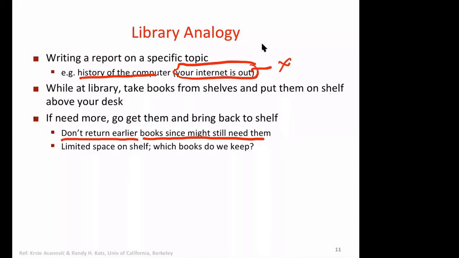Of course you will keep the books related to your requirement, which give you the history of computers. Suppose you need one more book, suppose you don't find something, then you again go back and bring the book here, and this book will also remain on the shelf if there is space. Now you started writing, so most of the time you're referring to these 10 books, and if there is a need, you go back and get a book. Once you have finished getting books, most of the time you're using the localized books that are on your shelf.